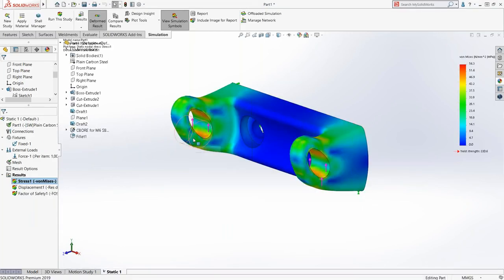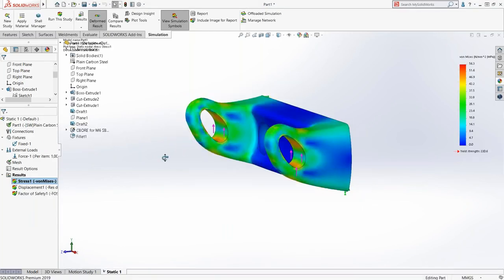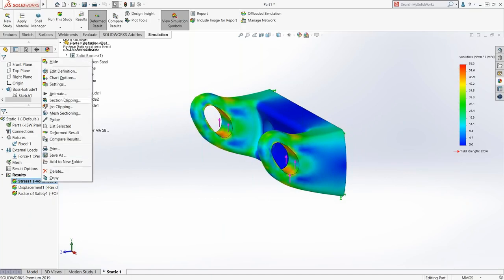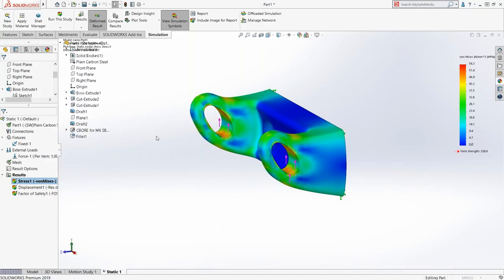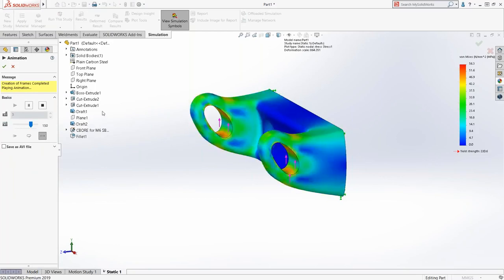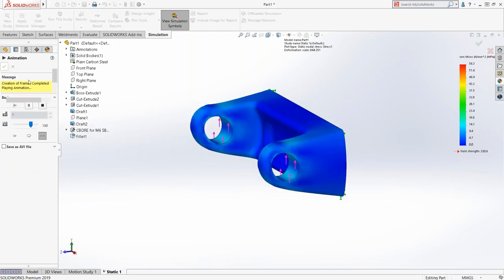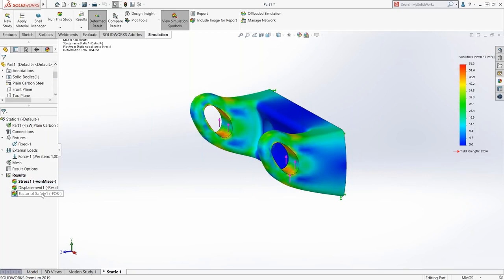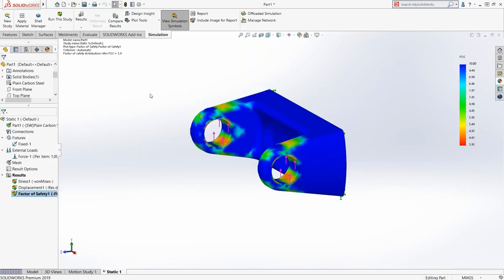A second or two later it comes back and we have our stress results. I always like to animate this. It helps me understand, is this behaving as I would expect it? In this case, the answer is yes. And then the last thing we ask for is what is the factor of safety? In this case, 3.9. So that's Model Mania for 2019.